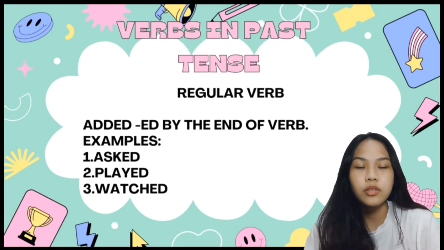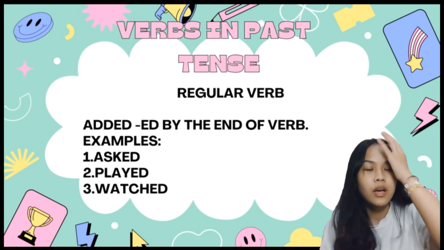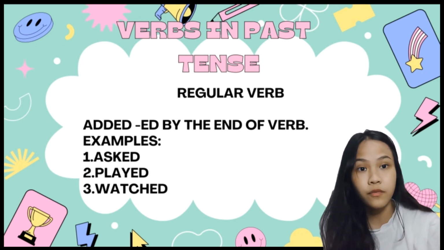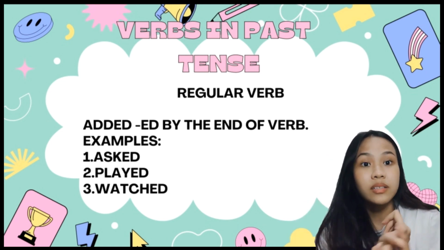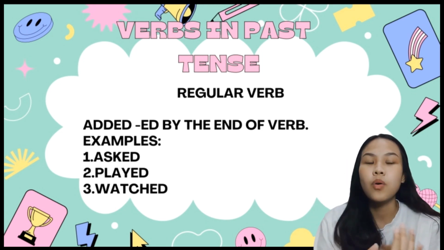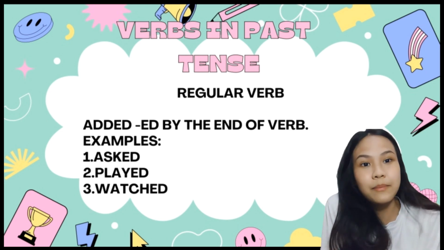There are 2 forms of verbs in the simple past tense. The first one is regular verbs. Regular verbs just add ed at the end of the verb. For example, ask becomes asked with ed at the end, play becomes played, and watch becomes watched, by adding ed at the end.